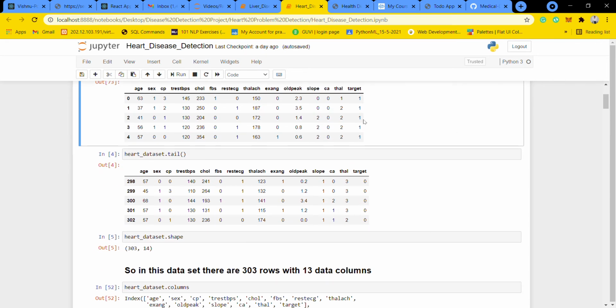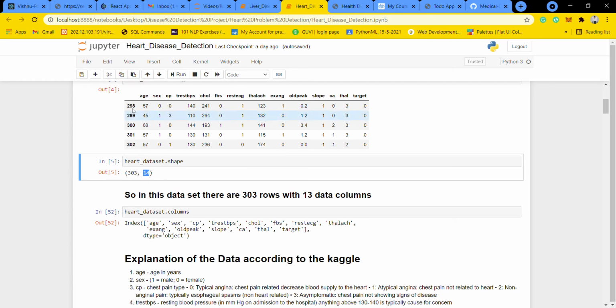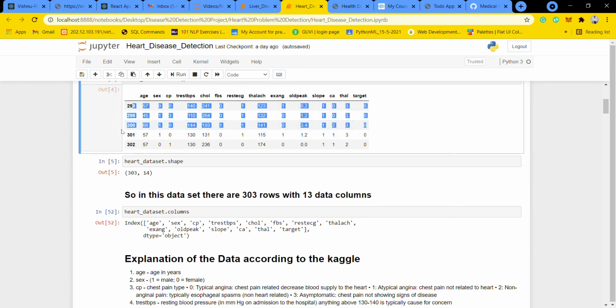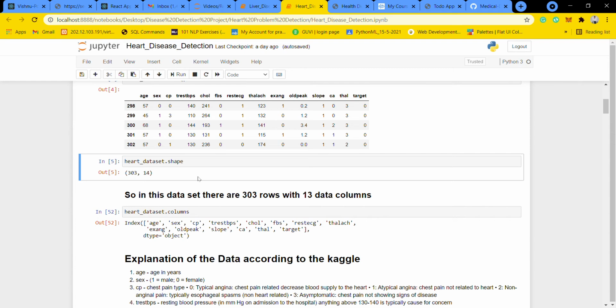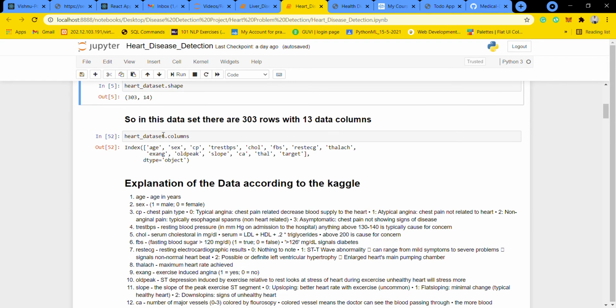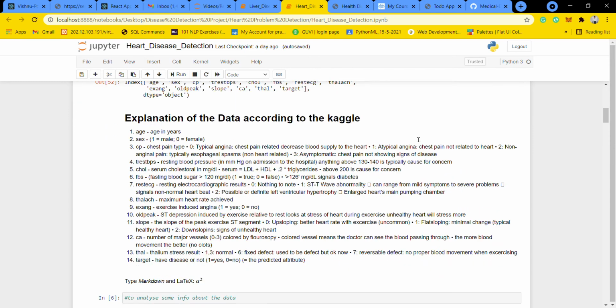If you can see, the target has only ones or zeros. Now we will check how many patients are in the dataset. It has 303 patients' details and 13 features, so in this data there are 303 rows and 13 data columns.